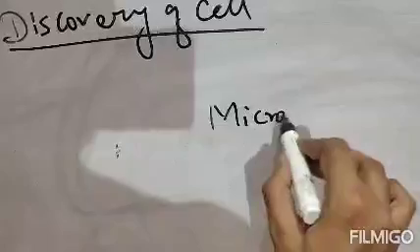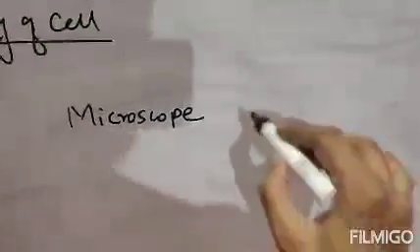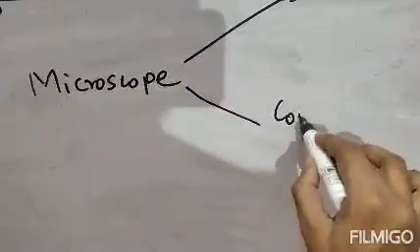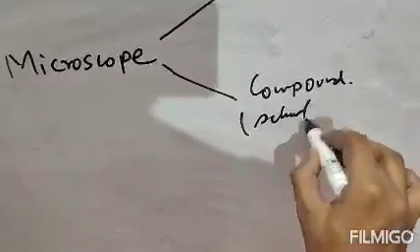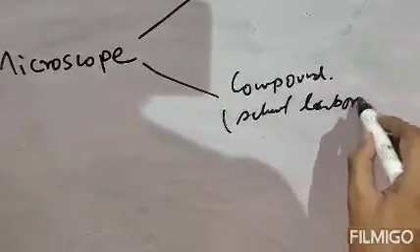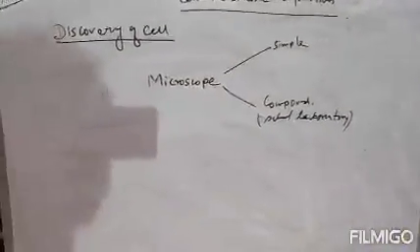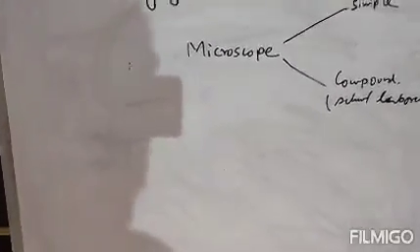Now there are two kinds of microscope. One is the simple microscope and the other is the compound microscope. The microscope is an instrument required to see cells. The compound microscope is used in school laboratories or college laboratories. Clear?